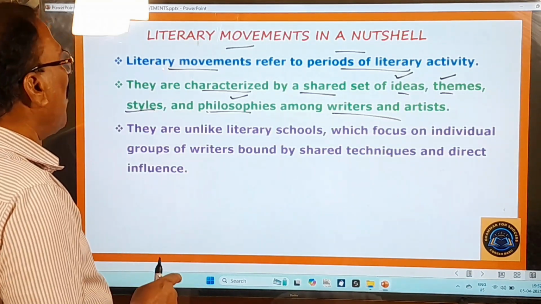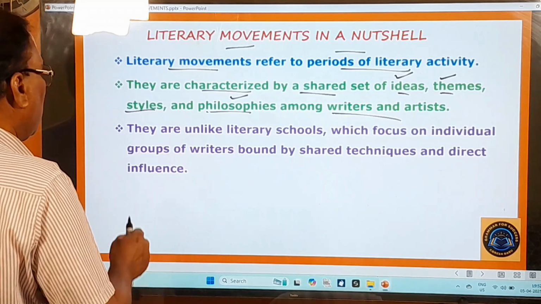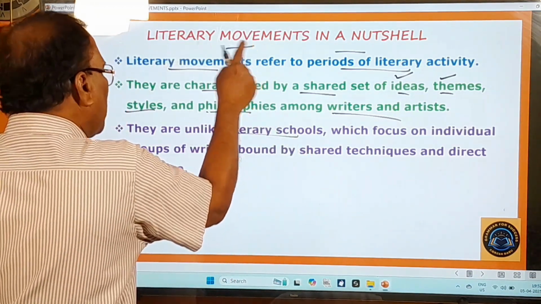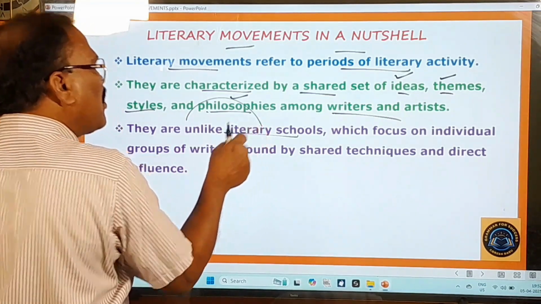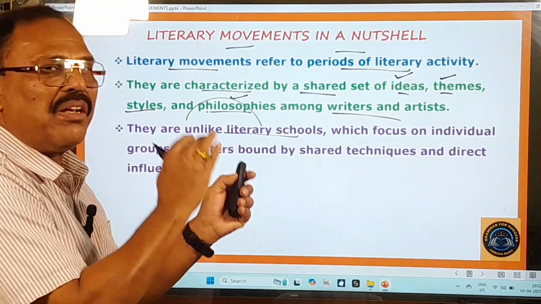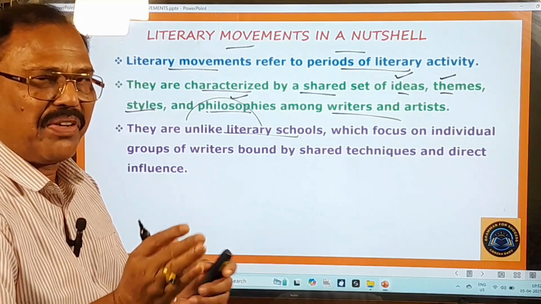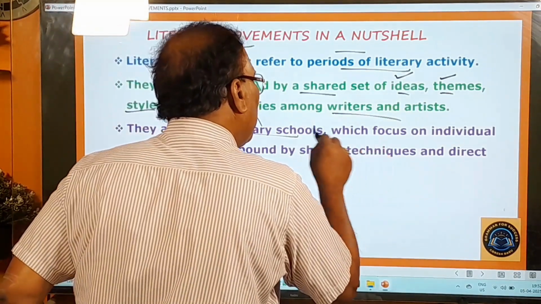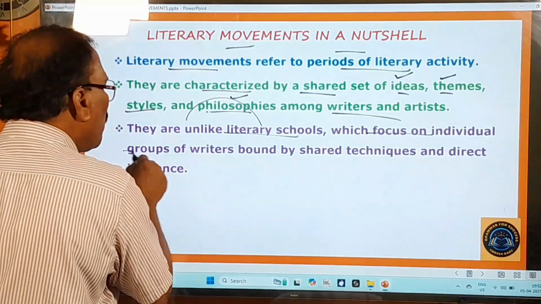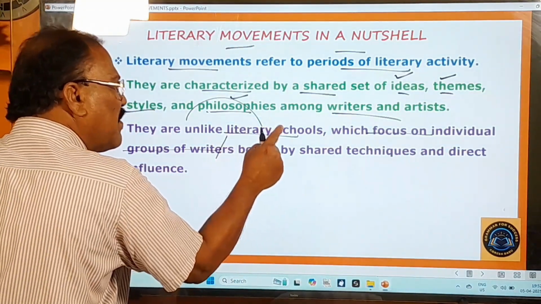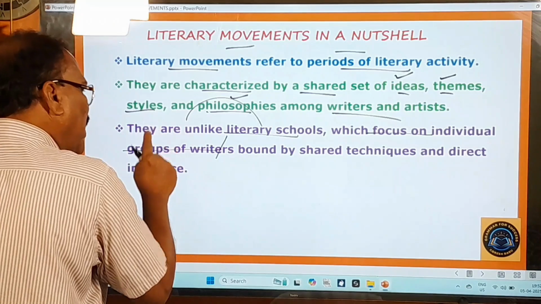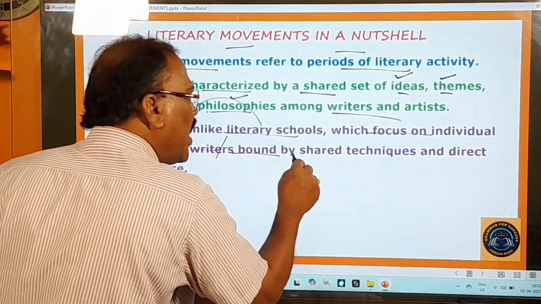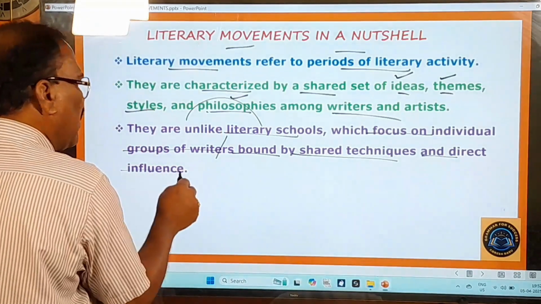Now you go to the third important introductory point. What is that? They are unlike literary schools. So literary movements are different from literary schools, and there is a lot of difference between these two. Literary schools focus or concentrate on individual groups of writers bound, that means closely connected, by shared techniques and direct influence.